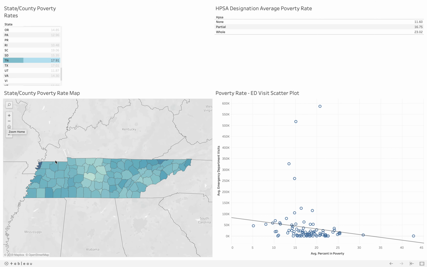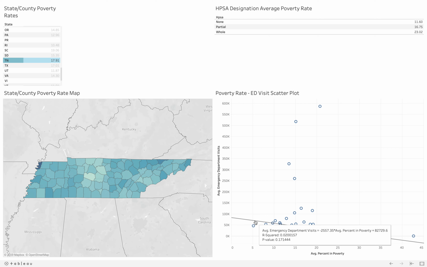We can see that Lake County has the highest poverty rate at 42.7%. The scatter plot shows that there is a slight negative association between poverty rates and the average number of ED visits. That is, as the poverty rate increases, the average number of ED visits decreases.